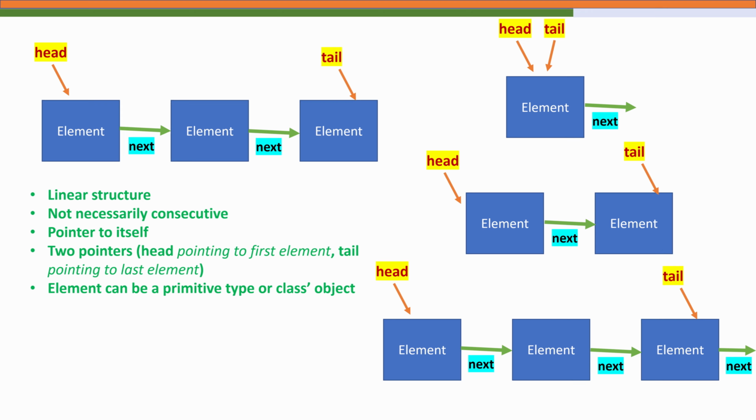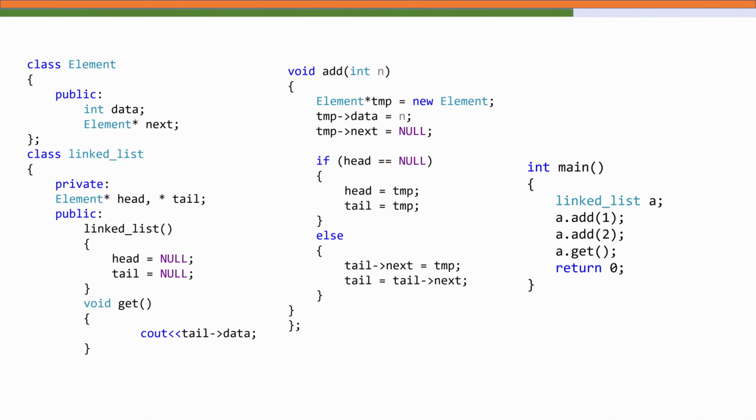Here we have two classes, Element, which represents a single node, and LinkedList, which manages a chain of these nodes. Each Element object contains a data field and a pointer named next that points to the next Element object in the list. In the LinkedList class, we maintain two pointers, head and tail. Head points to the first element, tail points to the last element.